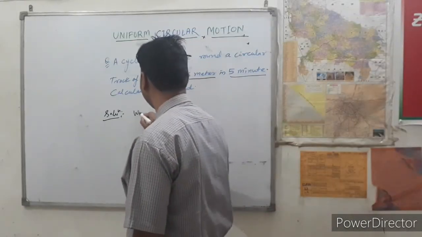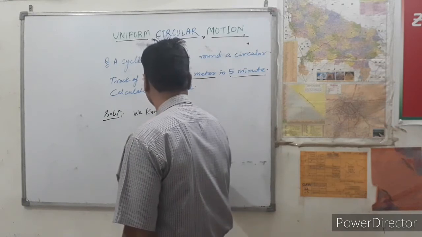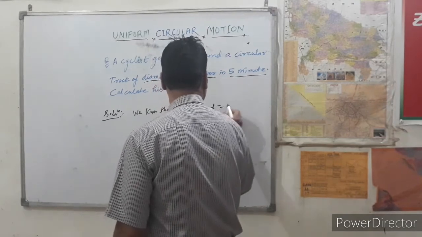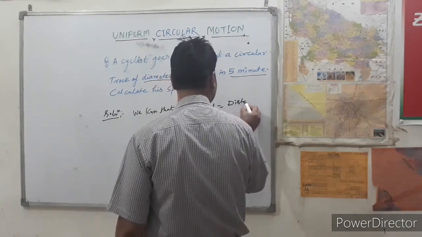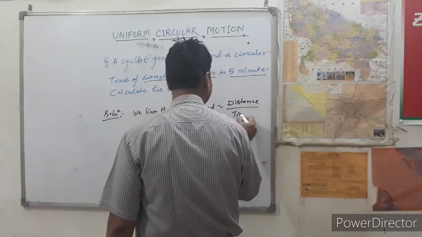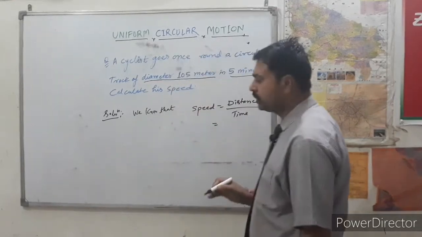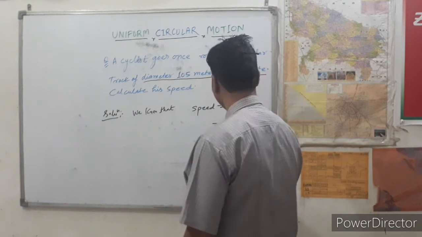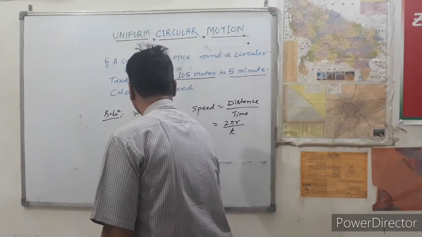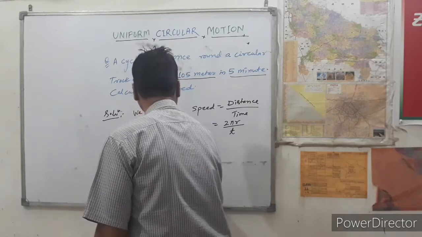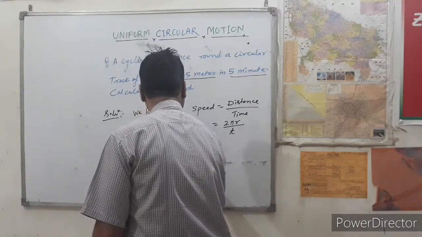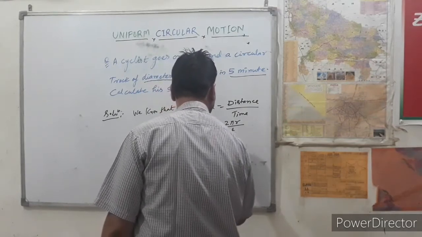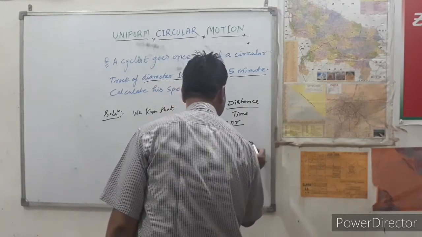Yes, my dear students, we know that speed equals distance upon time, but in case of circular motion, the distance is 2 pi r, so speed is 2 pi r upon t. Here the diameter is 105 meter, so the radius equals diameter by 2, that is 105 by 2 meter.